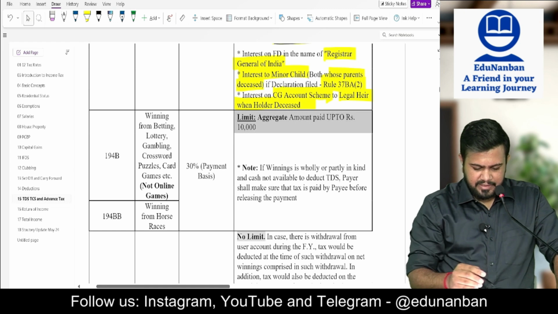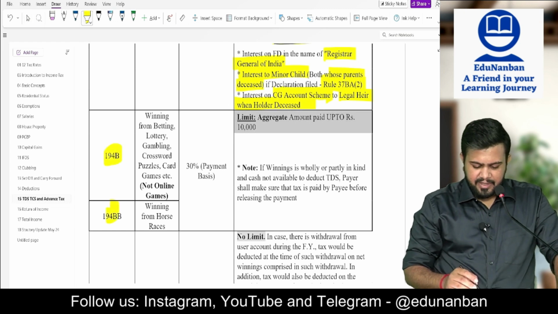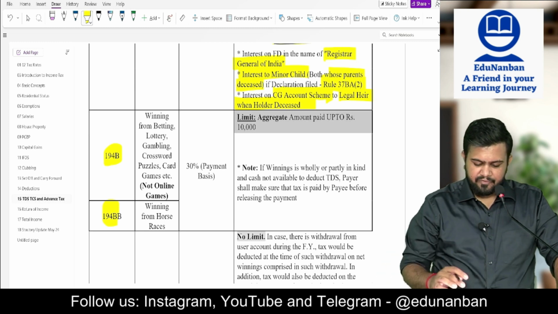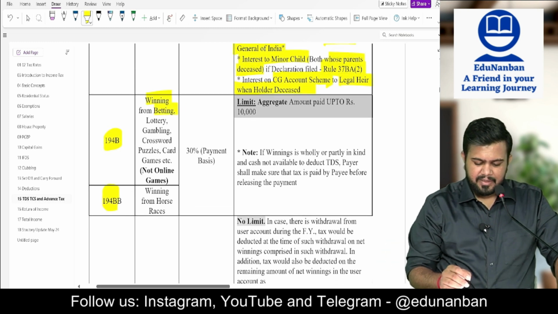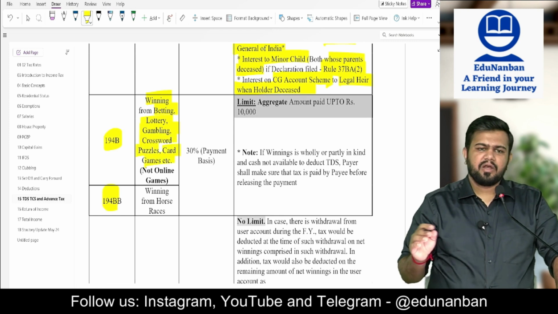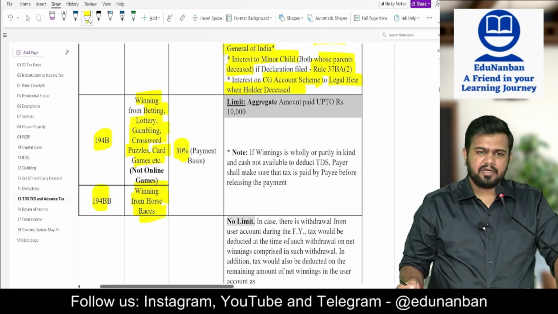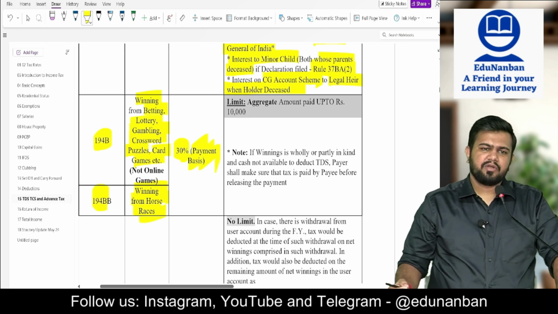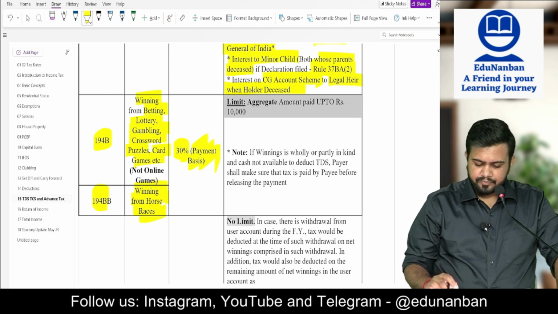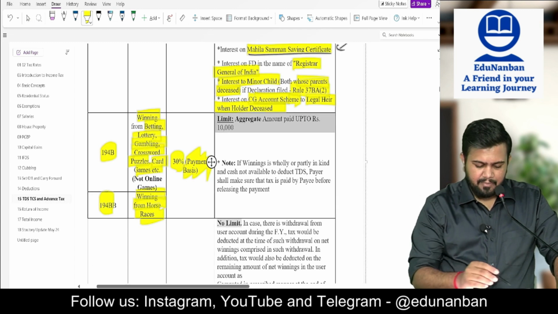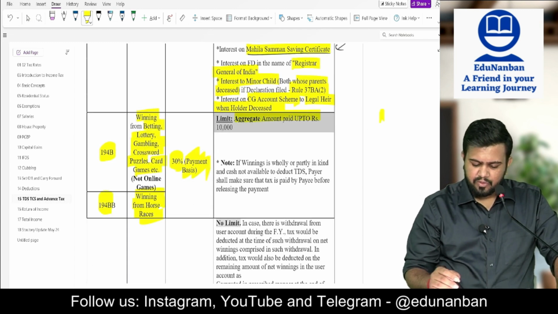Next, section 194B. Section 194B and 194BB I will take together because common points only. 194B covers winning from betting, lottery, gambling, crossword puzzles, card game, etc., not being online game, and 194BB is winning from horse races. TDS rate is 30%. Here also TDS is deducted only on payment basis.